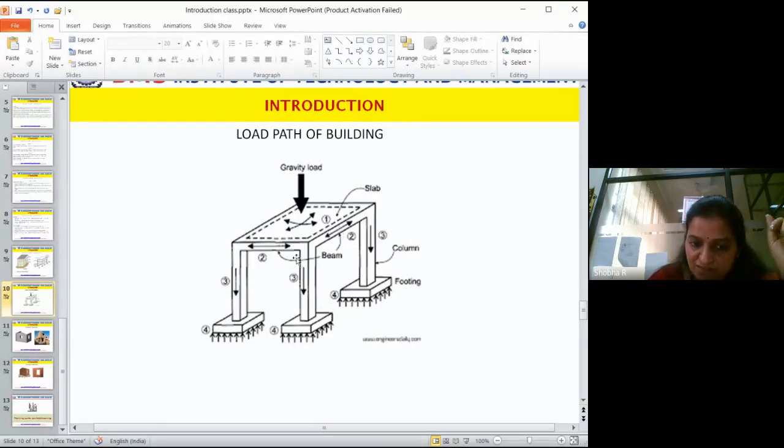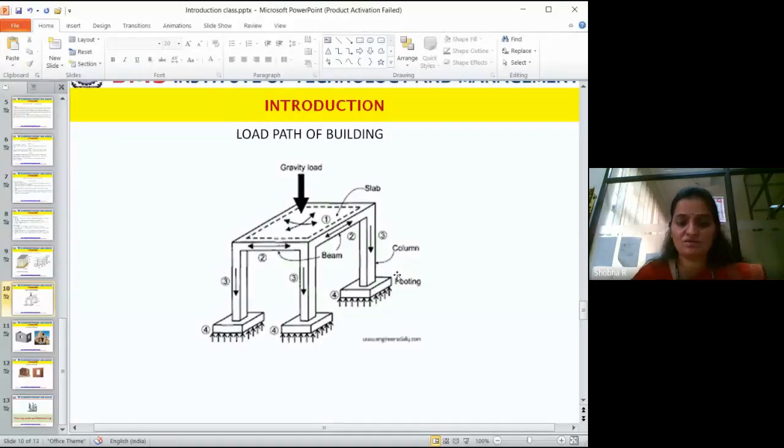Now, if I want to design the column, I will consider the beam load plus the self weight of the column. If I am designing the footing, I will consider the total load of the column plus the self weight of the footing. Okay.